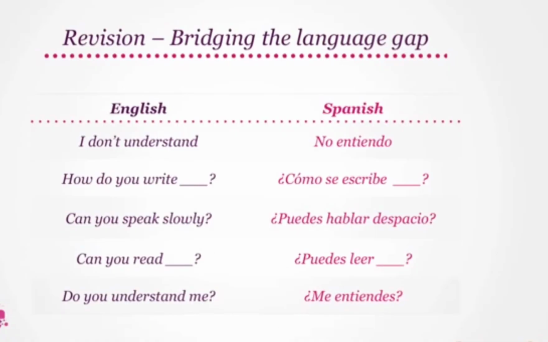Let's begin by going over some of the phrases that you learned in the last lesson again. I don't understand translates to no entiendo. How do you write translates to cómo se escribe. Can you speak slowly translates to puedes hablar despacio. Can you read translates to puedes leer. Do you understand me becomes me entiendes.